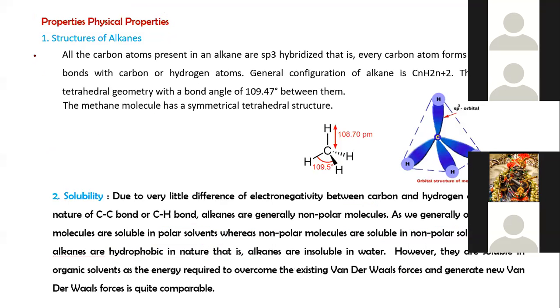So alkanes are what? What is the first property of alkanes? This is the bond angle. This bond angle of 109.5 is known as which angle? Tetrahedral angle.